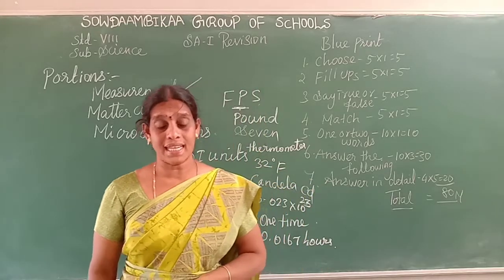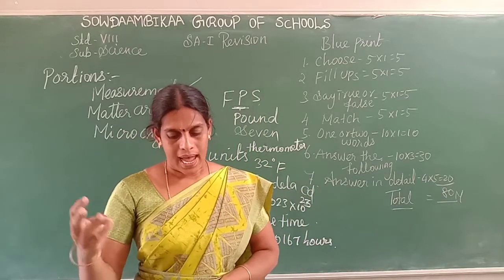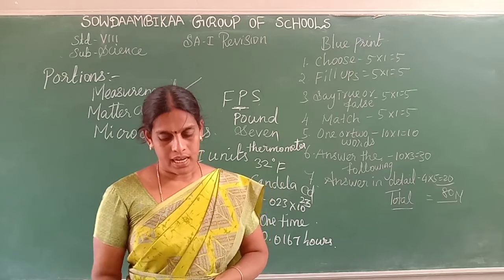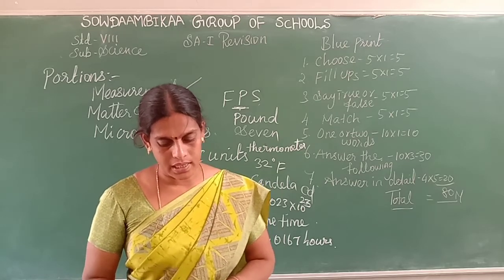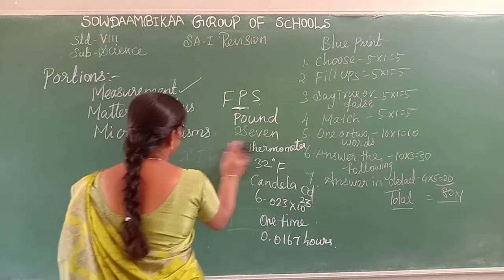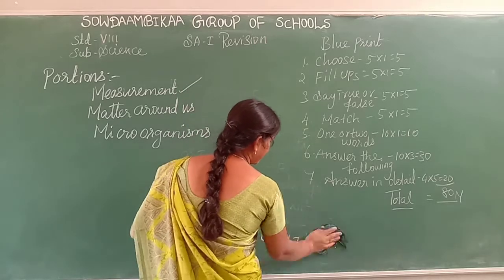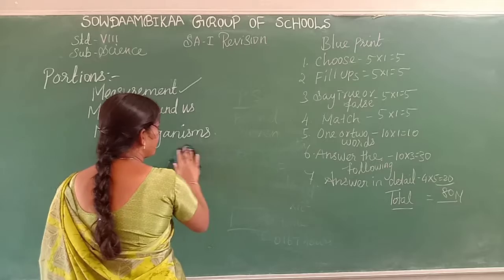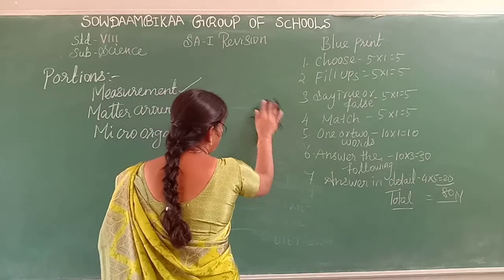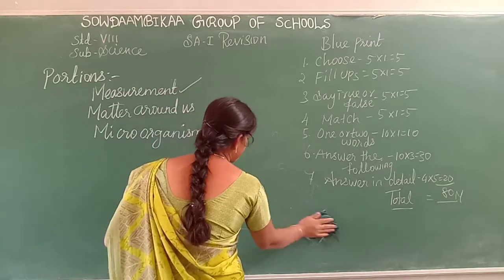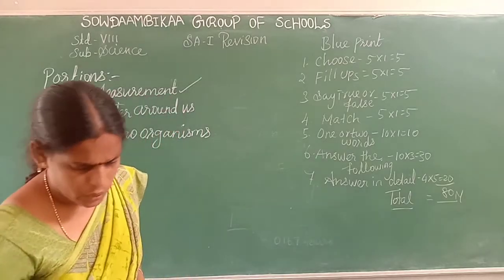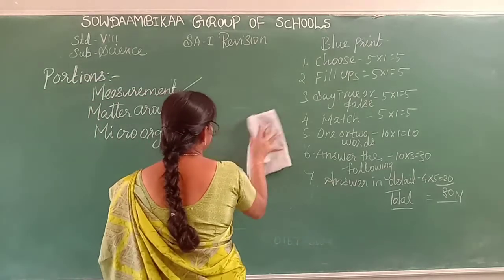What is matter composed of? Atoms, molecules, ions, all three. The liquid metal used in the thermometer is mercury. Why do we use mercury? Because of its low density and uniform expansion. That is why we use mercury in the thermometer.